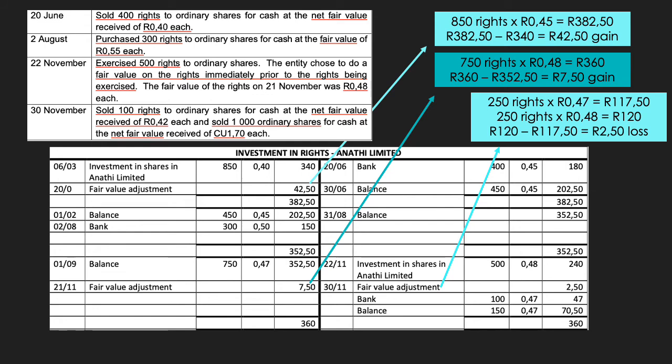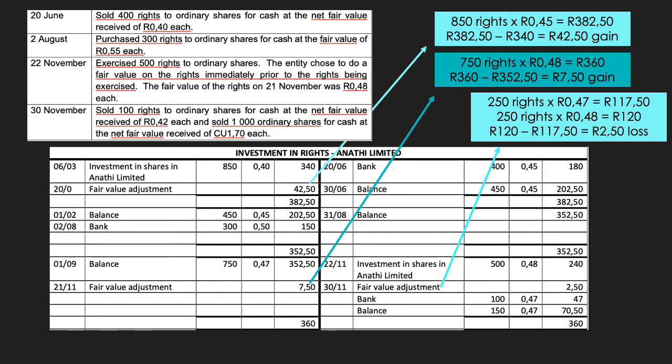On the 6th of March, when the rights issue took place, we debited the investment in ordinary shares account with an amount of R340, and the contra account to that transaction was the investment in rights to ordinary shares in Onati Limited. Therefore, our investment in rights account has an amount of R340 sitting on the debit side. On the 20th of June, we sold 400 rights to ordinary shares for cash at the net fair value received of 40 cents per right.